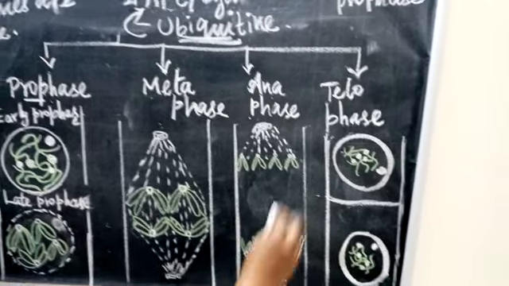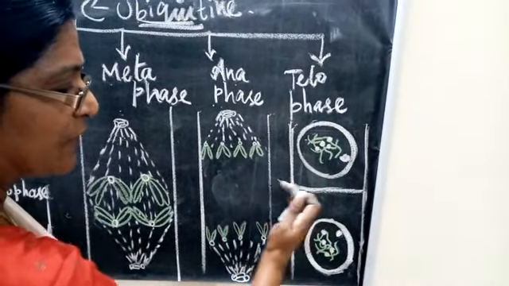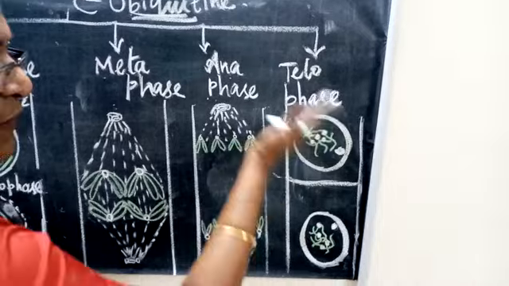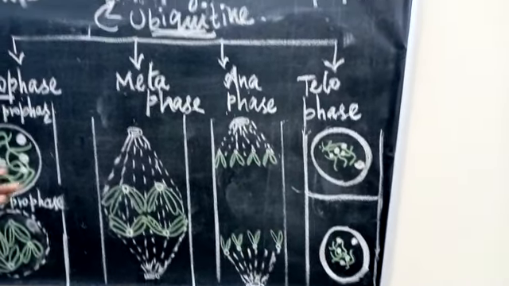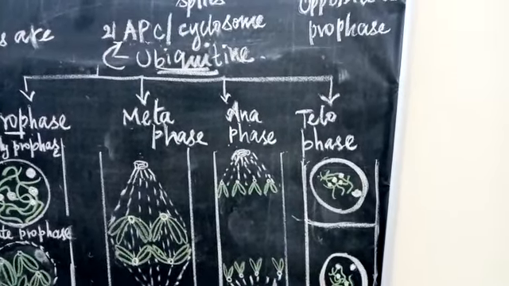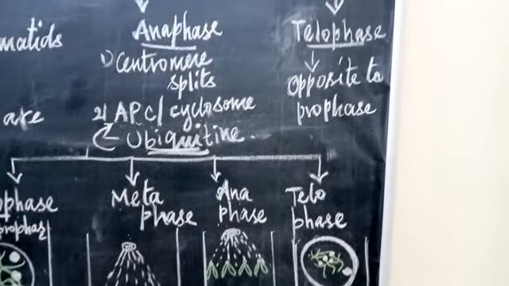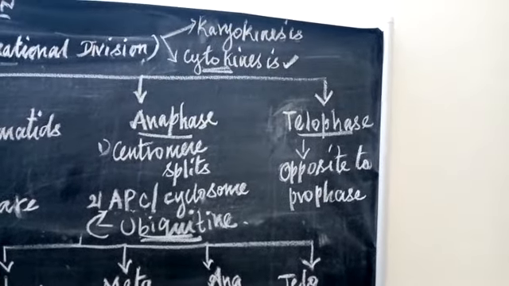Along with the plasma membrane, the cytoplasm gets divided, and the cleavage makes 2 equal halves. At the end of telophase and cytokinesis, 2 daughter cells are completely separated from the parental cell. So this is considered as mitosis.